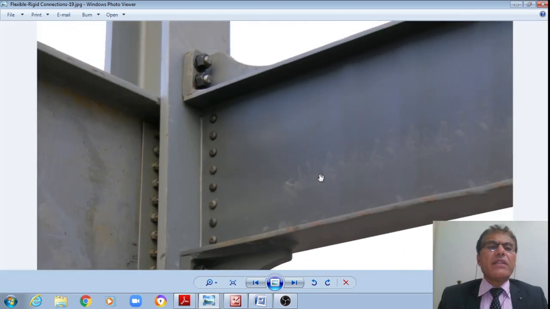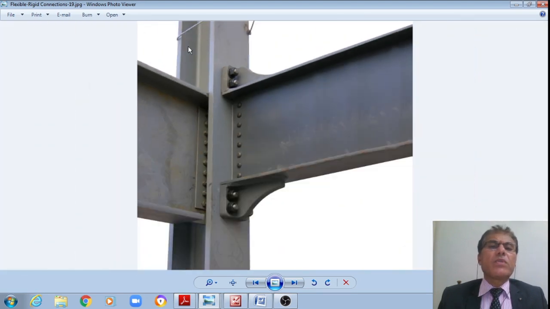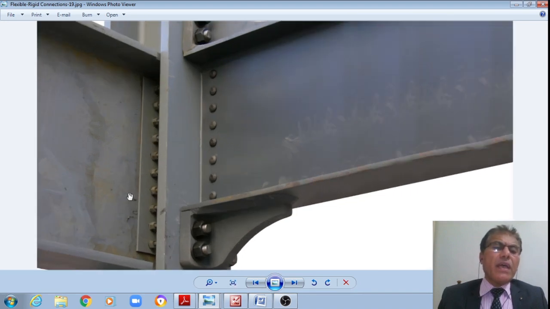Similarly you can see, right, this beam is connected to the column flange by means of a frame angle connected by so many number of bolts, right, keeping in view whether it is right. If it is welded, then it should be a rigid connection. Nevertheless, because of this depth, even if I provide so many number of bolts, then also it is a rigid connection, because I can see 1 2 3 4 5 6 7 8 9 10 number of bolts are there, right?